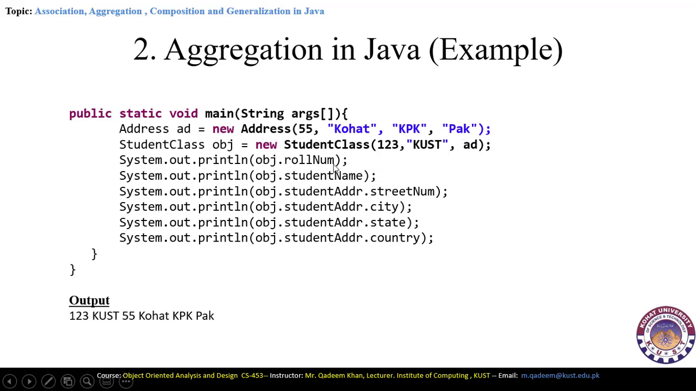So that means all this information is accessed from the other class, but that is in fact accessed through the object which is passed in the constructor of another class. That is called aggregation, and this is the output of this aggregate class.